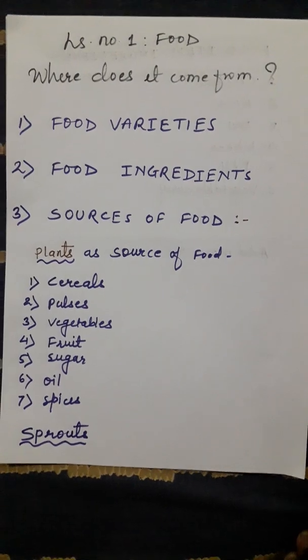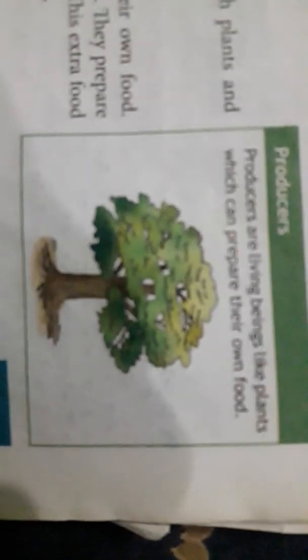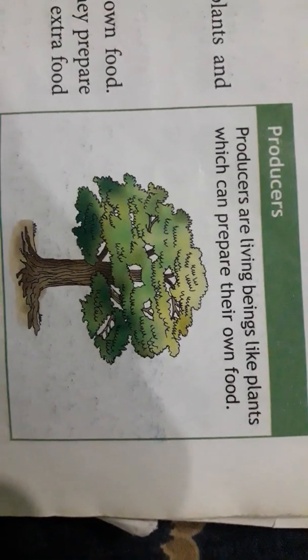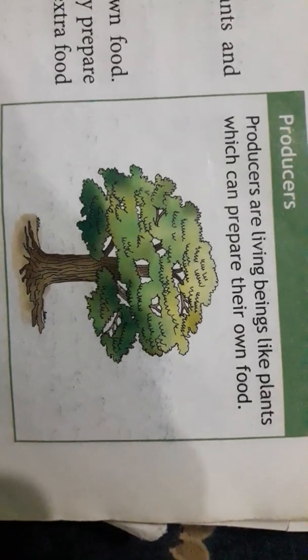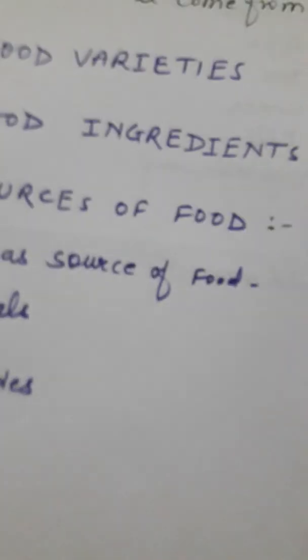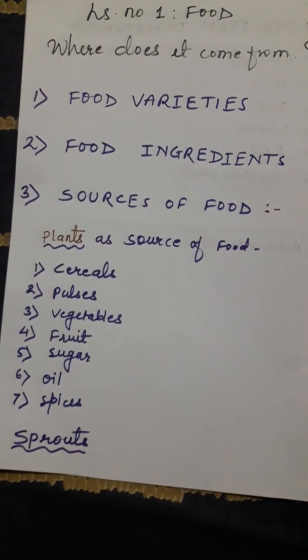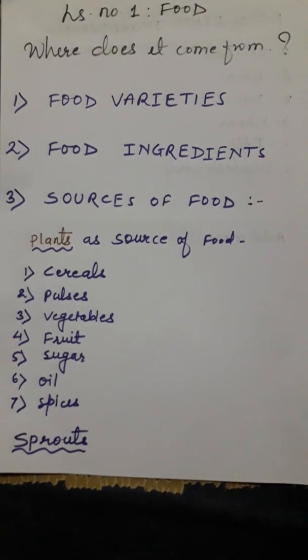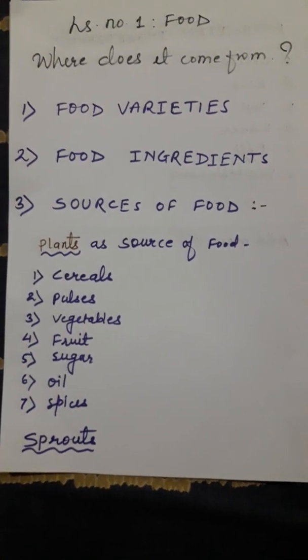First, see plant as a source of food. You know that green plants can prepare their food. For this reason, they are known as producers. Producers means green plants, they can prepare their own food by the process of photosynthesis. And other non-green plants and animals, they depend on the plants for food. So green plants are called producers because they can prepare their own food in presence of carbon dioxide, water and sunlight.